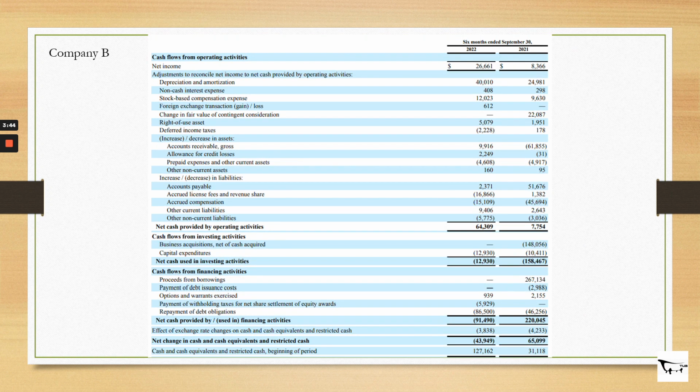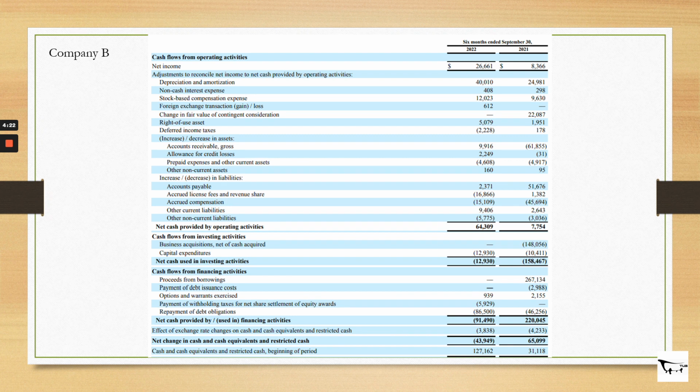So I look here, there's a Company B, right? Company A and Company B are in the same industry. Company B has a net income of 26 million. If you go all the way down, adding back non-cash items, and then making changes for the increase or decrease in their working capital, in terms of the assets and the liabilities, you come up with the net cash provided by operating activities. Their net cash from investing activities is simple, it's just capital expenditure.